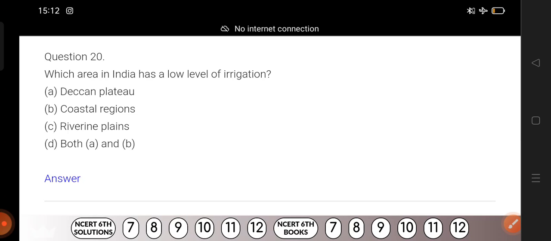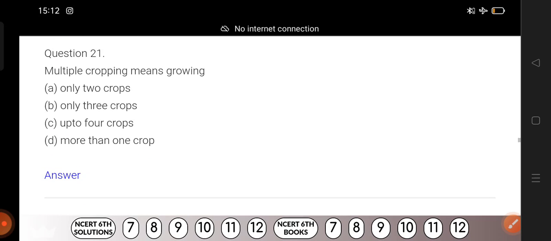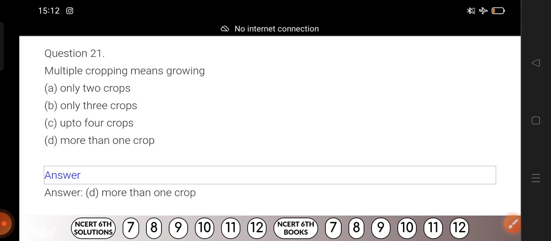Okay, so which area in India? This question is out of your syllabus, I think. Question number 21. Multiple cropping means growing. The question is repeated with a little change, but the answer will be the same. So you might have got the answer, let's begin counting. 1, 2, 3. Disclose the answer. Okay, more than one crop.